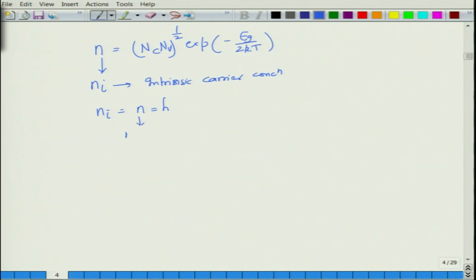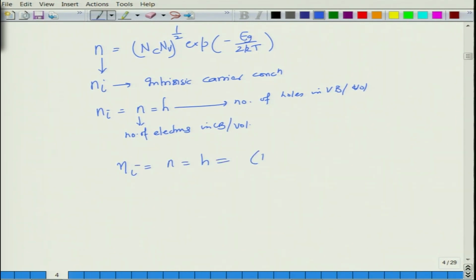So, this is the number of electrons in the conduction band, and this will be the number of holes in the valence band per unit volume. So, this is also per unit volume. So, Ni is equal to n is equal to p is equal to Nc Nv to the power half exponential of minus Eg by 2 kT for an intrinsic semiconductor.